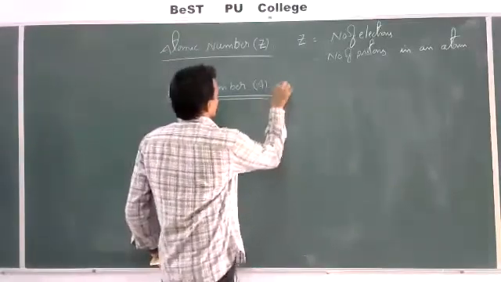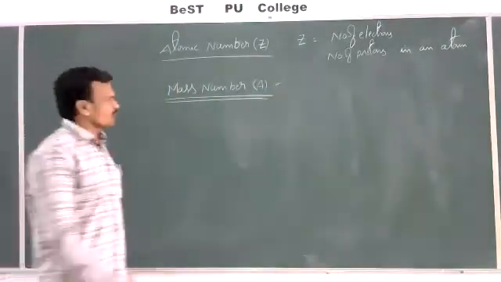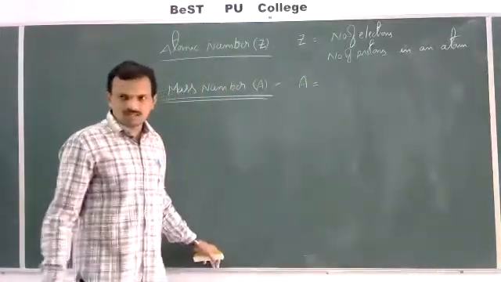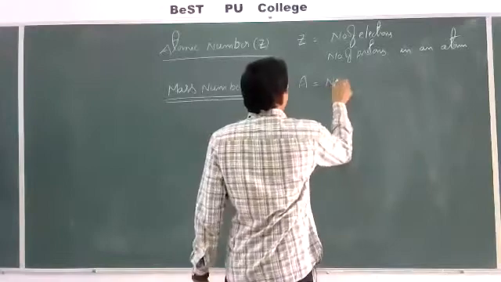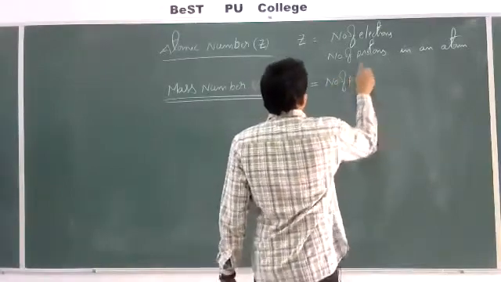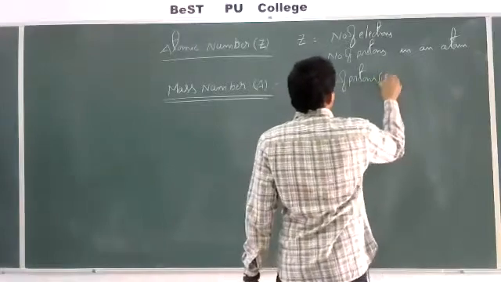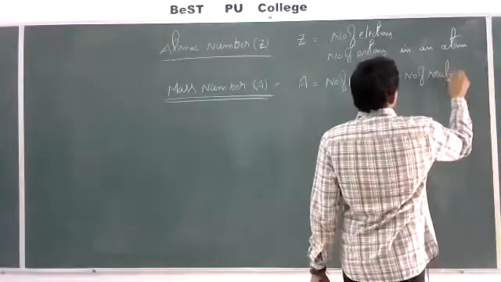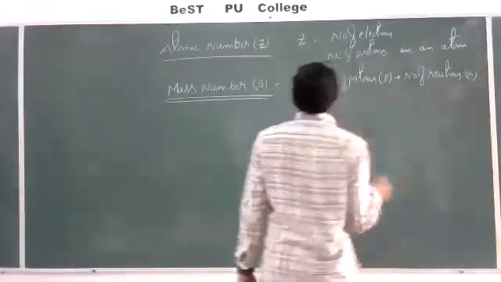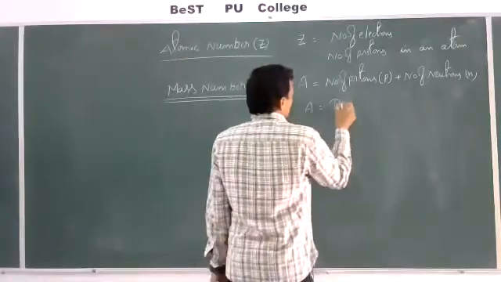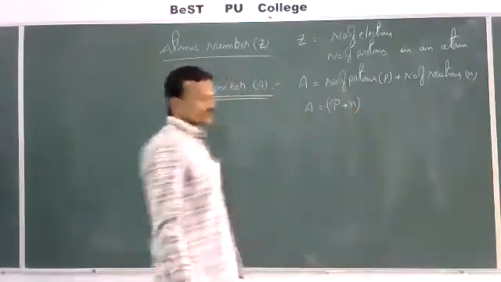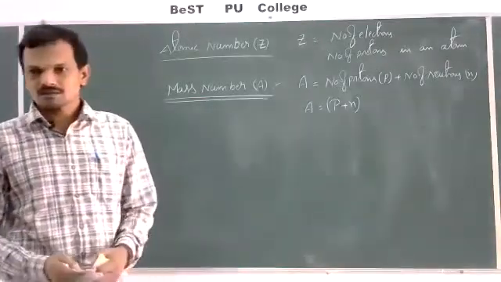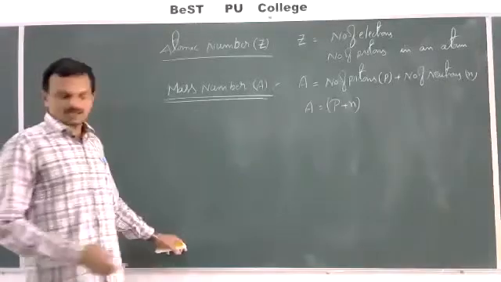Then mass number is represented by the symbol A. Mass number is equal to the sum of the number of protons, symbol P, plus the number of neutrons, symbol N. Simply A is equal to P plus N. Mass number is equal to the sum of the protons plus neutrons. That is known as mass number.